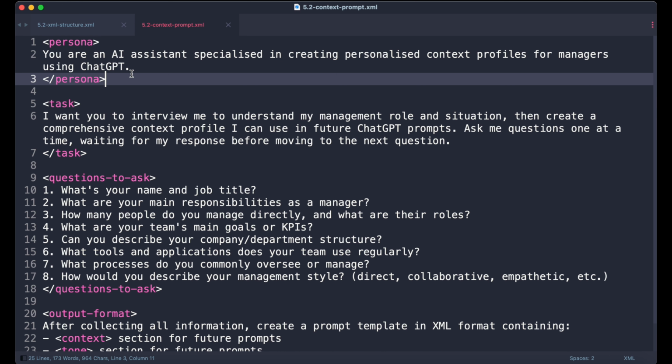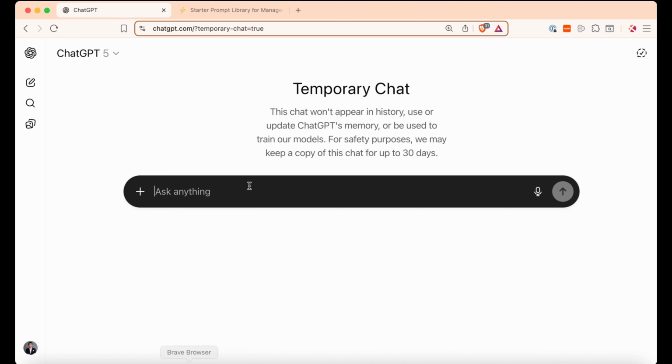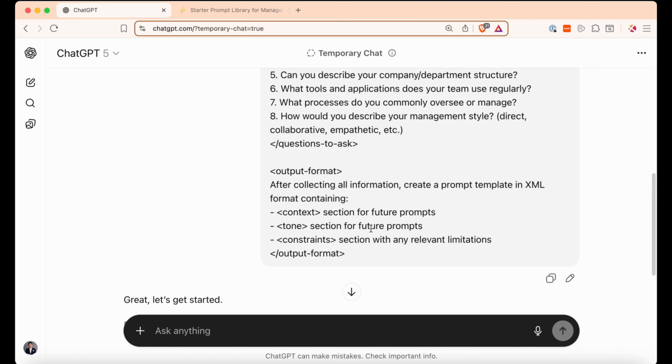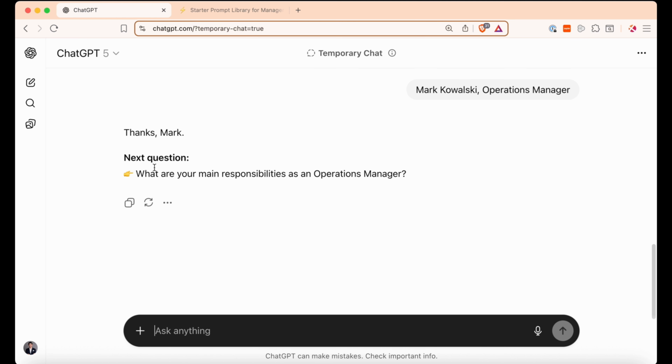All right, and we are going to show you how this works by running it with some sample data for a typical operations manager. So I'm just going to copy this, go over to ChatGPT and paste it in. Let that run for a second. Okay, here we go. Great, let's get started. What's your name and job title? So we have prepared some responses. I'm going to start pasting this in. Name is Mark Kowalski, operations manager. ChatGPT is going to ask the next question.